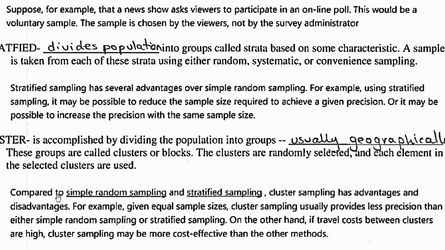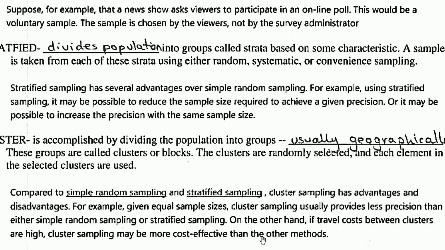Now compared to simple random sampling and stratified, we just saw that stratified divides the population into groups called strata based on some characteristic, and then after we divide them into groups, we apply another type of sampling like random or systematic on these strata. So compared to these two, cluster sampling has advantages and disadvantages. For instance, given equal sample size, cluster sampling usually provides less precision than either simple random sampling or stratified sampling.